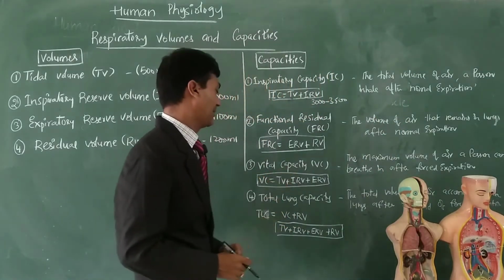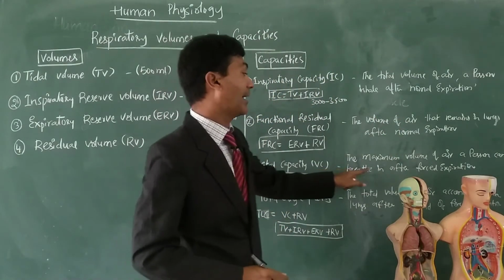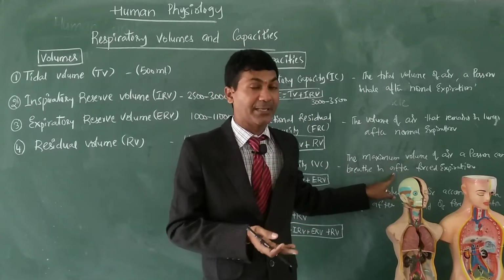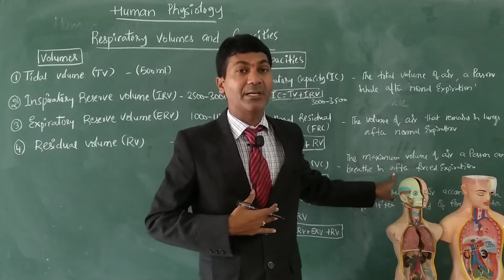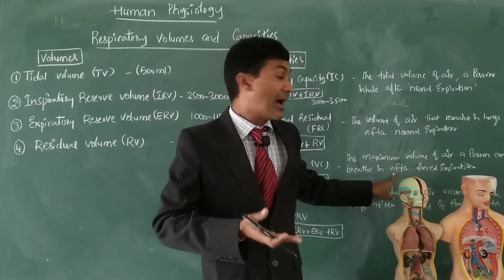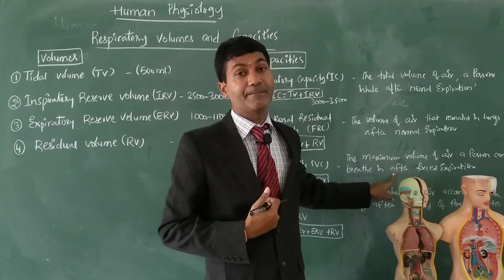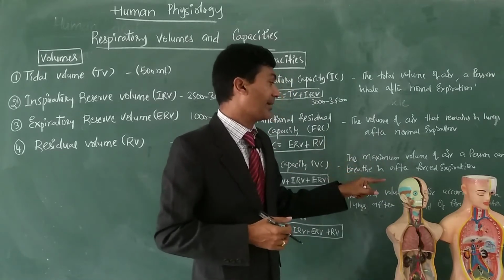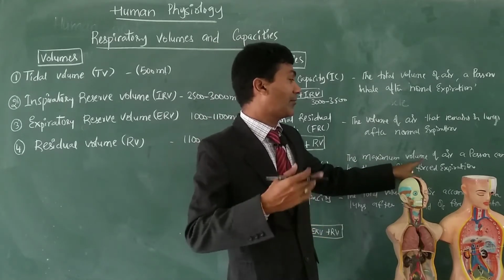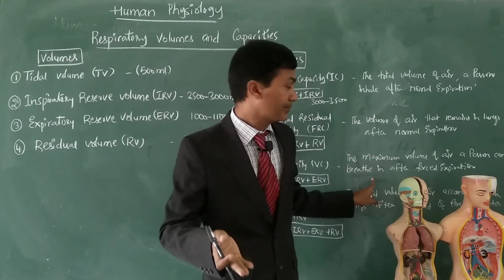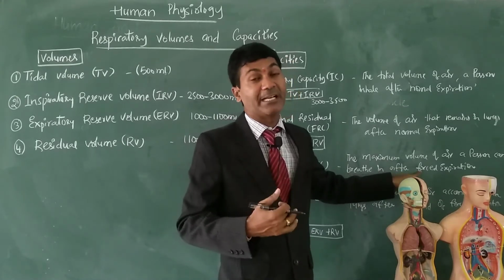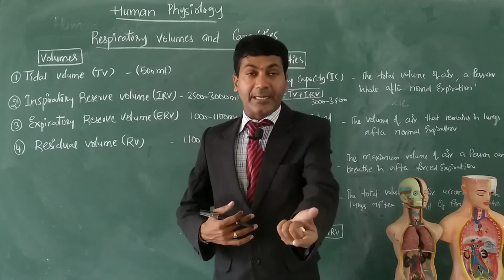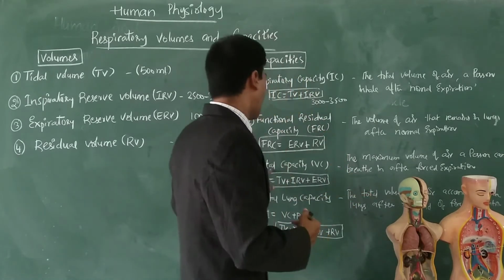Then vital capacity. What is vital capacity? The maximum volume of air a person can breathe in after forced expiration. Forced expiration completed, how much can he take inside? That is called vital capacity. And in the same way, the maximum volume of air a person can breathe out after forced inspiration. After forced inspiration, how much can he send out? That is also vital capacity only.